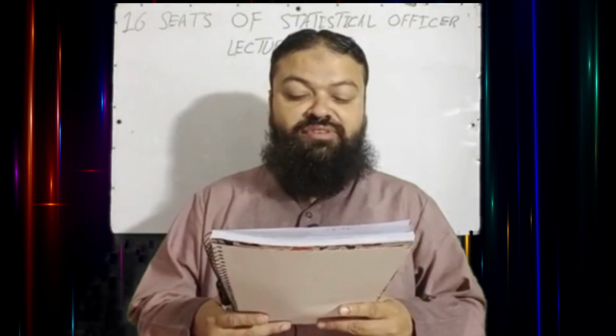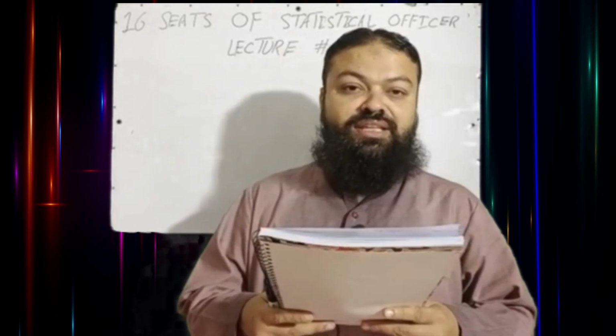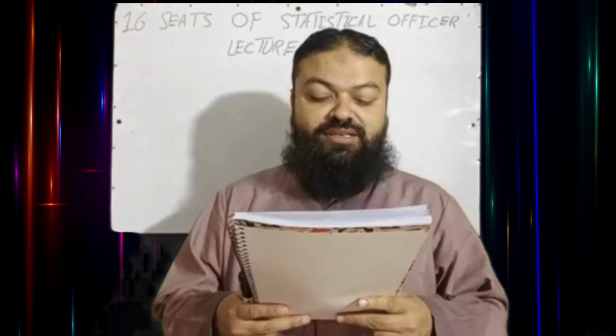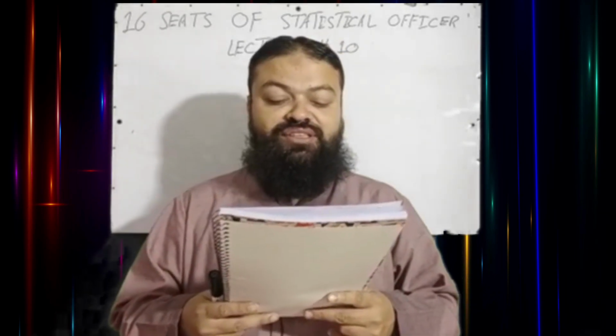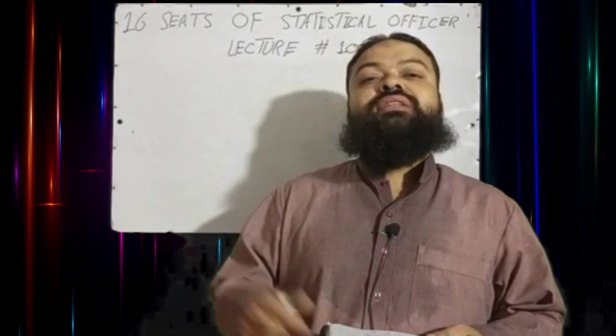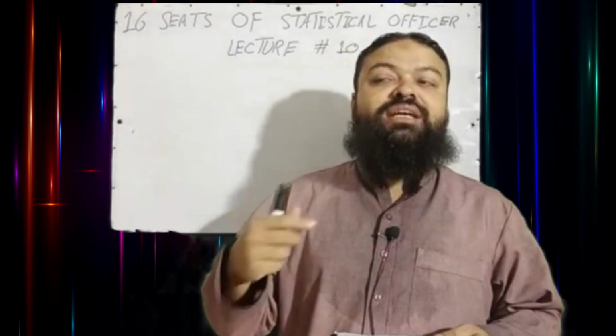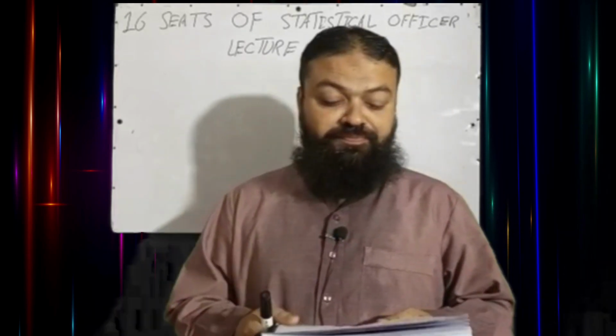Question number 3. Which of the following is the weakest or least useful measure of dispersion? A. The range, B. The standard deviation, C. Coefficient of variation, D. The variance. A is the correct option. A range is actually the weakest measure of dispersion and it is easy to calculate. The easiest one is range.